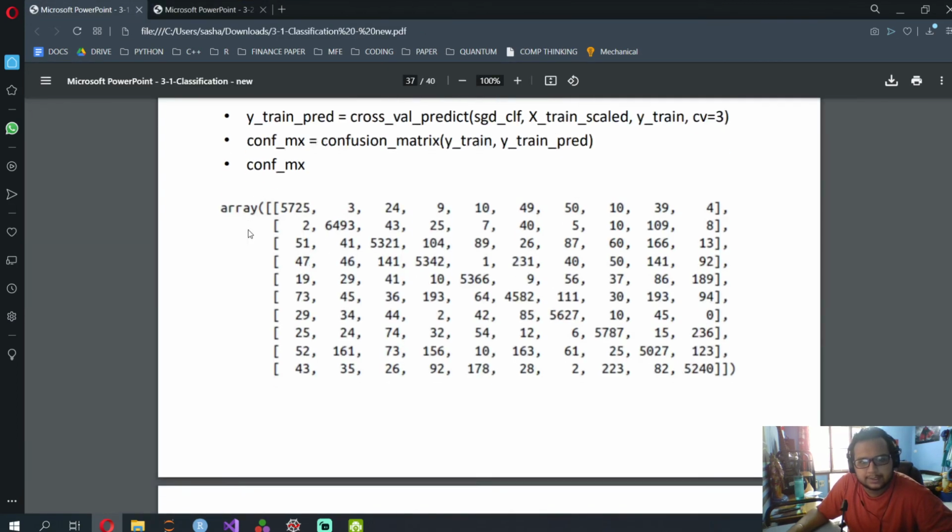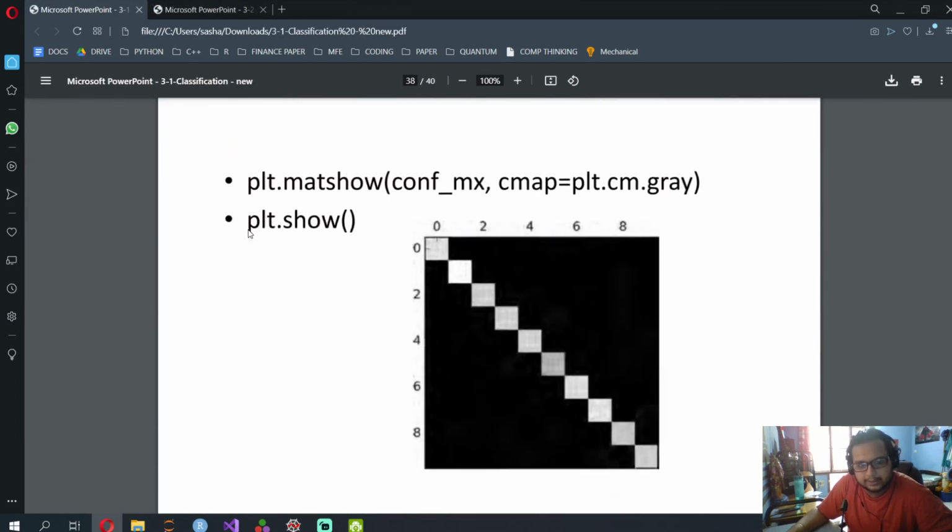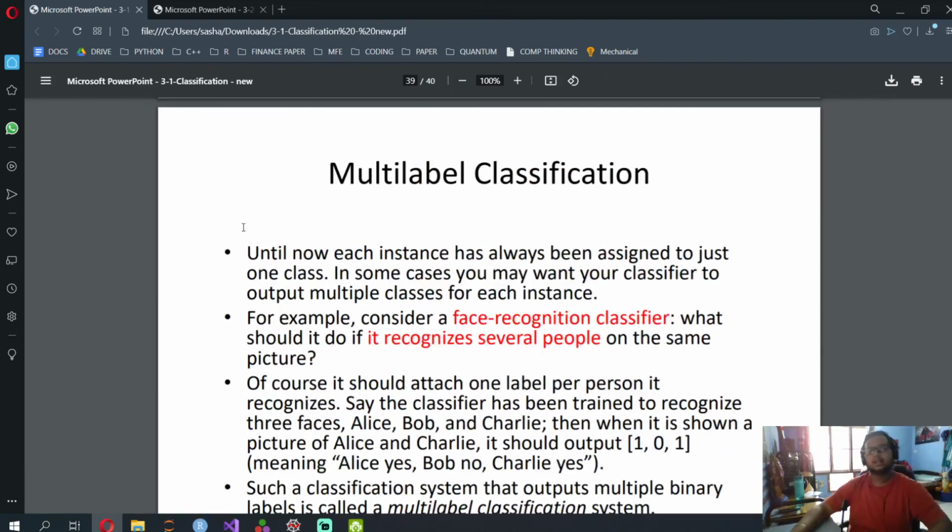So that is with respect to the confusion matrix, and then multi-label classification. Okay, so now what you need to do is multi-label classification. What happens is it has one data input and it needs to give multiple class outputs. Over here it says the person face recognition.